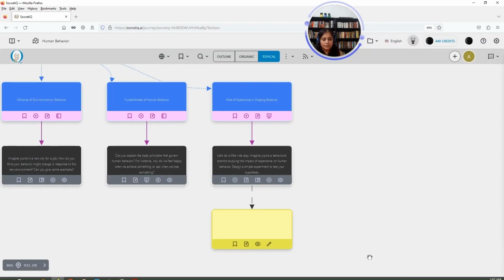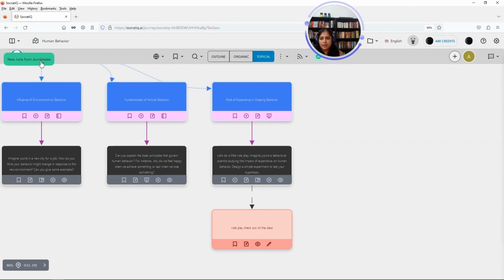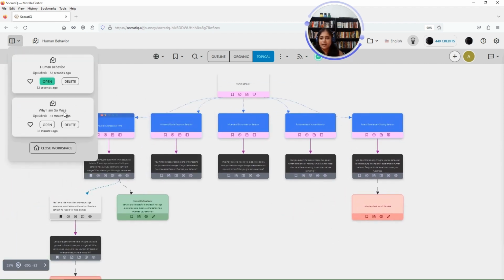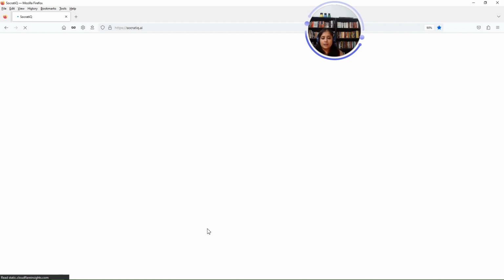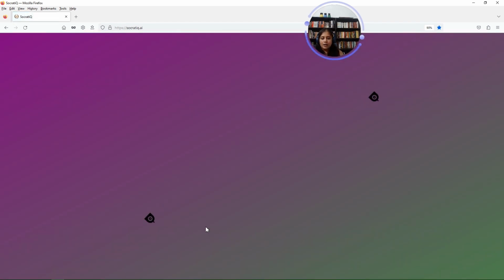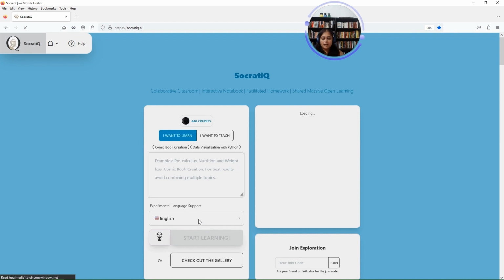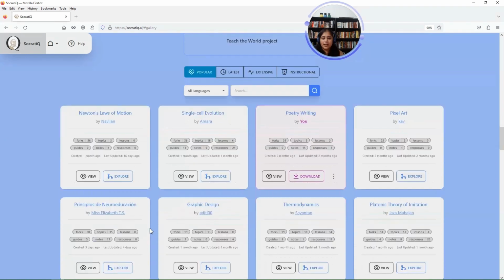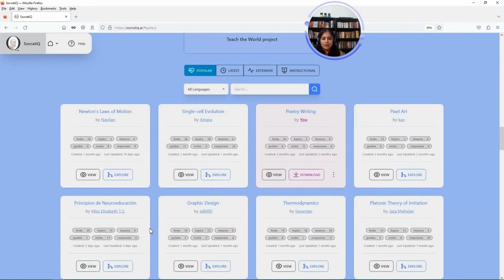So I added a note here and the new note is updated. Now I go back and I update. So now the exploration will have this note for anybody wanting to explore it. So this way you can learn with the world. You can check out the gallery for other learners' explorations, and any topic you've mastered, you can publish it and it will get added to the gallery and it will be used by many learners across the world, and they will explore it, they will fork this exploration and explore it for themselves.